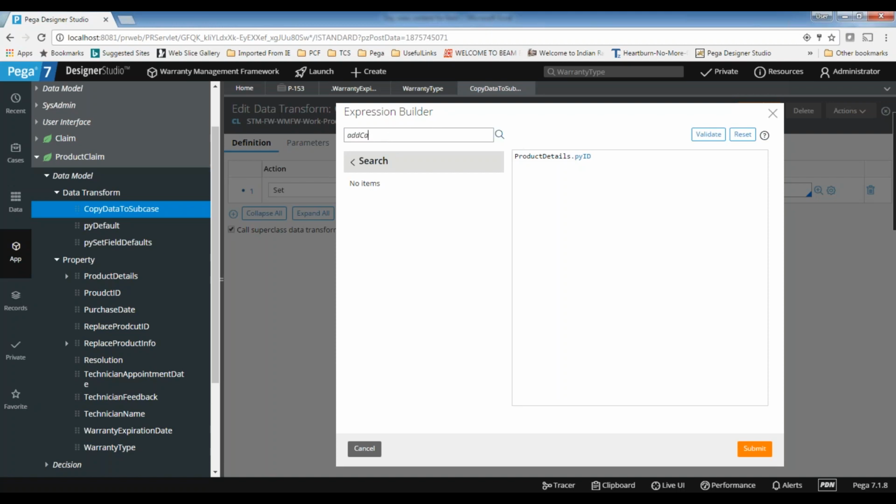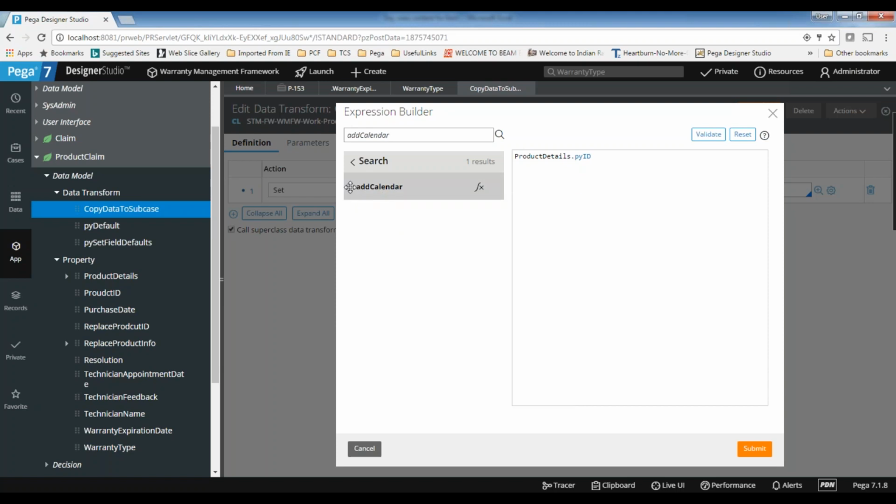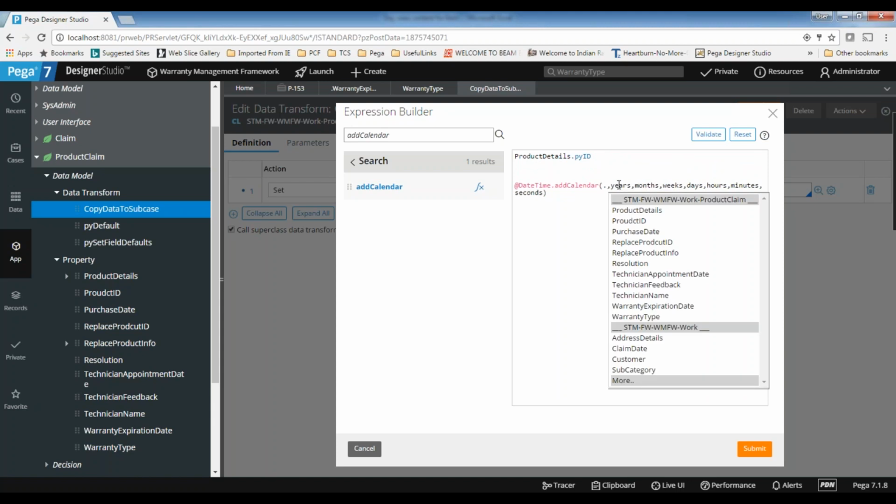If you read it, the main purpose of this one is to add the given years, months, weekdays, hours, minutes, everything to the date passed to it. So here I will drag it. The date is the purchase date.